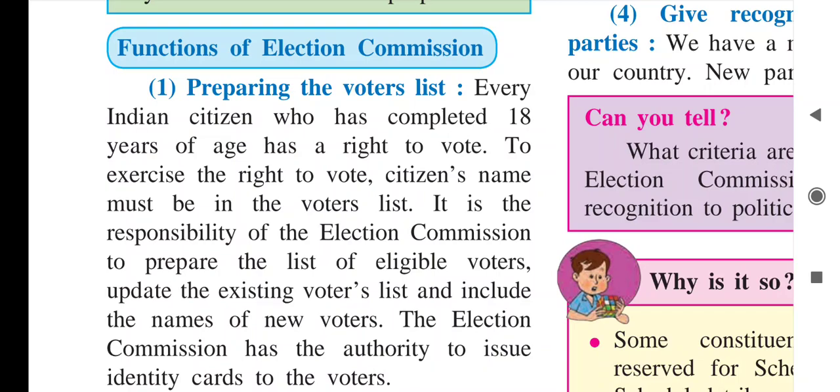Those people who have expired, their names must be cancelled. Those who have migrated, like that they have to keep updating. That is the responsibility of the Election Commission. The Election Commission has the authority to issue the identity card to the voters. So that is the first point, preparing the voters list.